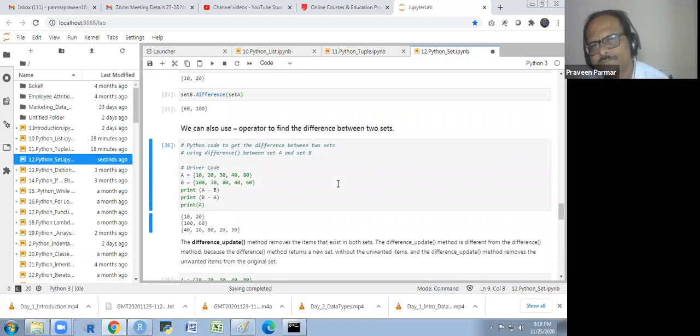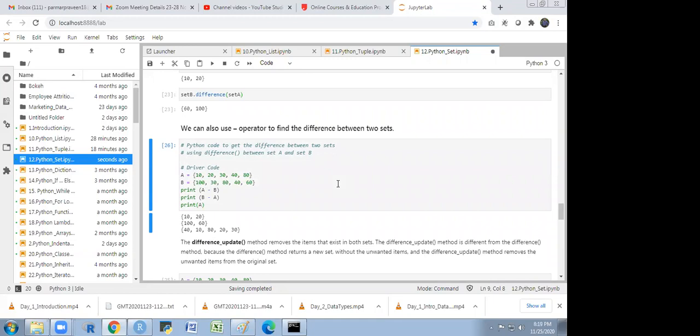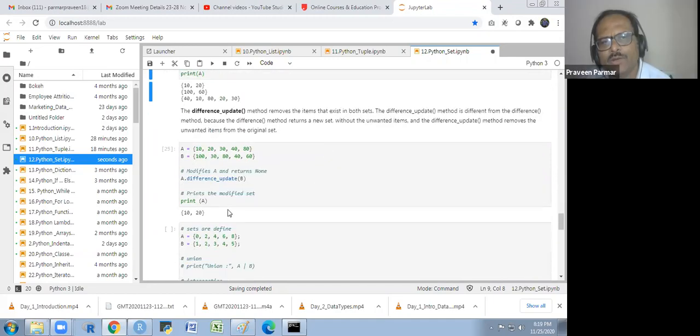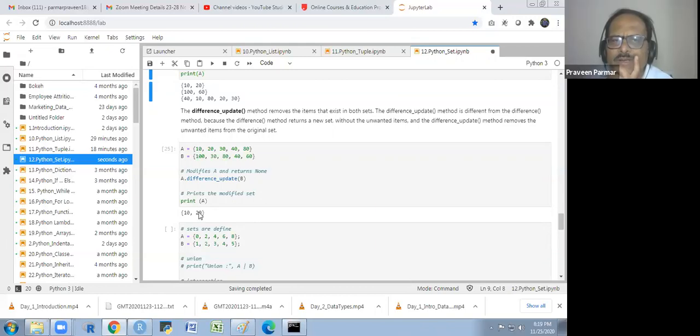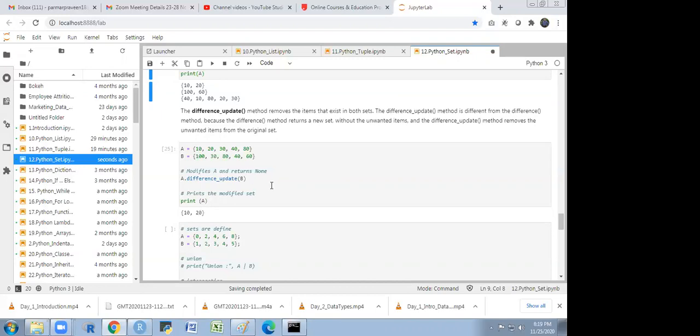Got it? Yes. But here you are printing A, then you are getting 10 and 20. Understand? Okay. So it has updated set A with the difference. Yes, sir. Okay. Understood.